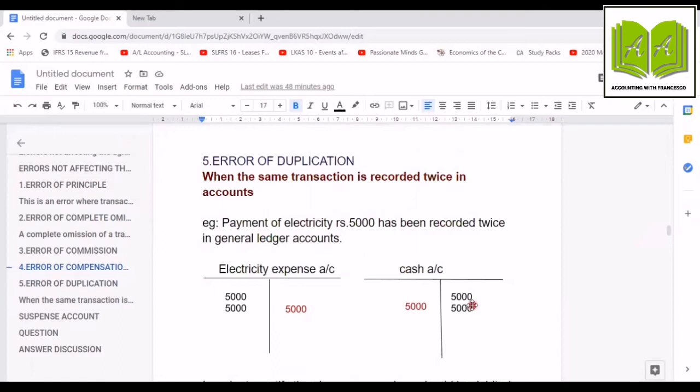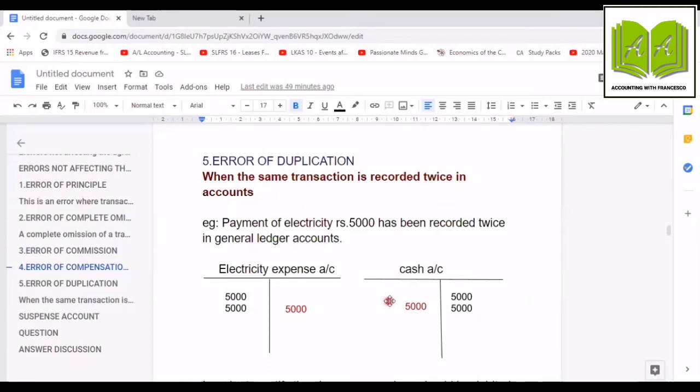That means we have recorded the 5,000 in excess in both the accounts. So how to rectify? We must credit 5,000 to electricity expense account so that this 5,000 is set off, and you get the correct original figure 5,000. Here also, you have credited 5,000 two times, so by debiting another 5,000, you can set off this error and get the correct balance as 5,000.